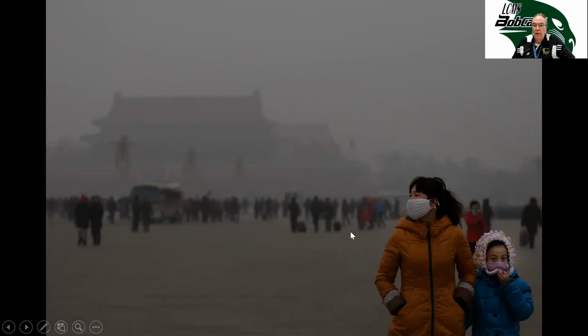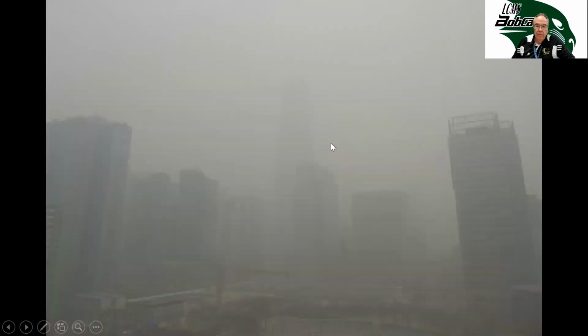There's actually a story in one of the cities in China. There was a factory that caught on fire on Friday afternoon, and nobody knew it was on fire all weekend because the air was so polluted, nobody saw the smoke. It was in this city. You can see something was burning over here. The air is already so smoky. People just did not see the fire until they went to work on Monday morning. It's like, hey, look at that place on fire.